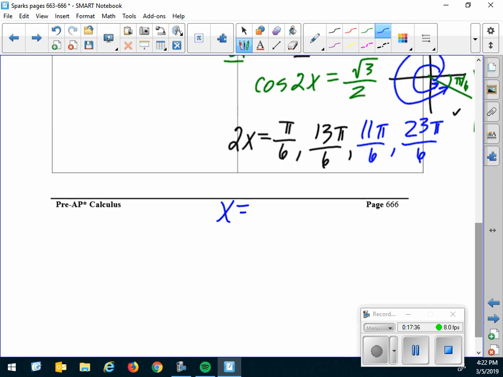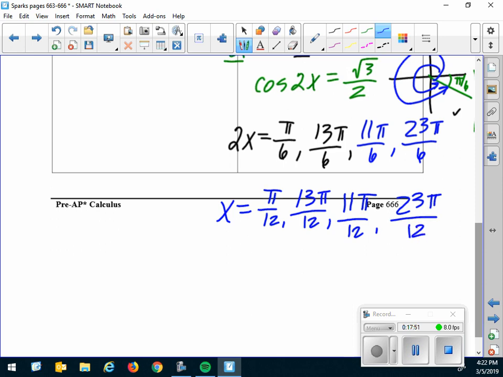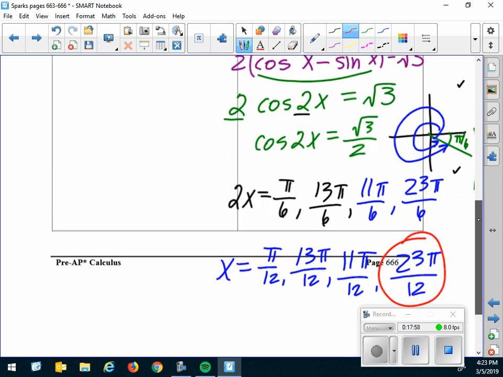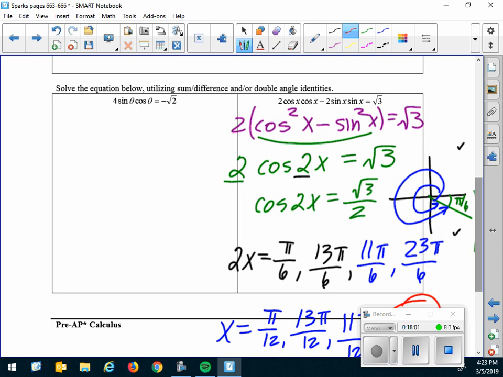So x equals, I'm dividing all by 2 or multiplying by a half. Pi over 12, 13 pi over 12, 11 pi over 12, and 23 pi over 12. Again, remember, if you are uncomfortable, if you're just not sure, take any of these angles, 23 pi over 12, put it back in here, use your calculator, make sure that this works, make sure that that equation is true. But it's going to work. You'll be fine. And that's the end of the lesson.